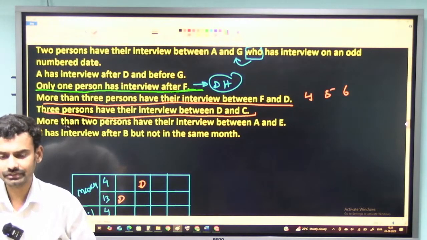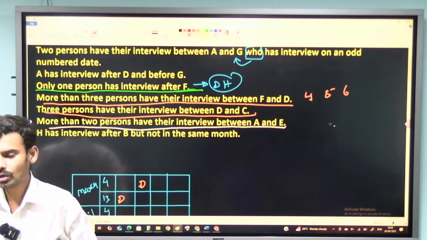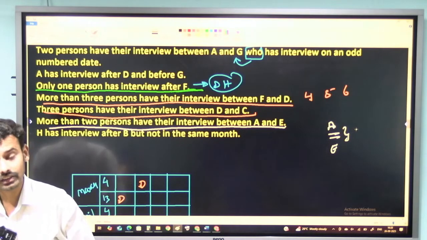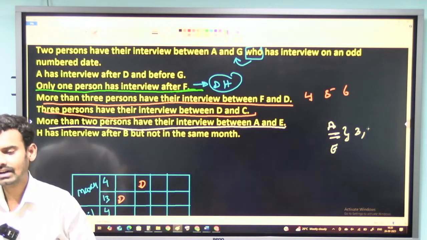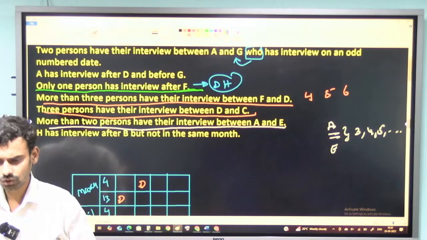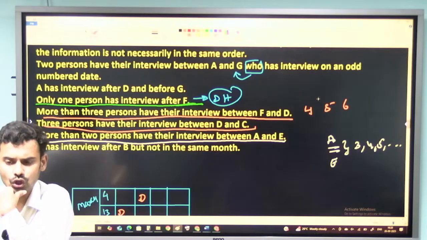Now let me proceed further. More than 2 people have the interview between A and D. So there are more than 2 people between A and D, which means I can have 3 people. I can't have 2 people, please note that. I can have 3 people, 4 people, 5 people, and so on. A is not yet fixed, so I can't consider this. Again, E is also not known to me.